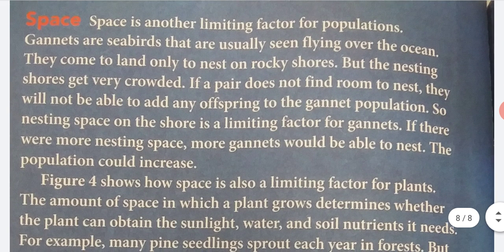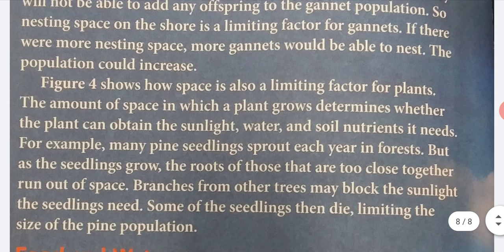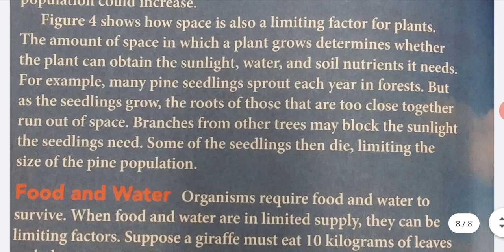Space. Space is another limiting factor for populations. Gannets are seabirds that are usually seen flying over the ocean. They come to land only to nest on rocky shores. But the nesting shores get very crowded. If a pair does not find room to nest, they will not be able to add any offspring to the gannet population. So nesting space on the shore is a limiting factor for gannets. If there were more nesting space, more gannets would be able to nest. The population could increase.